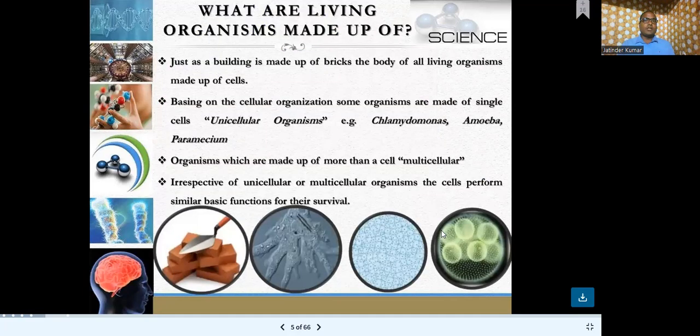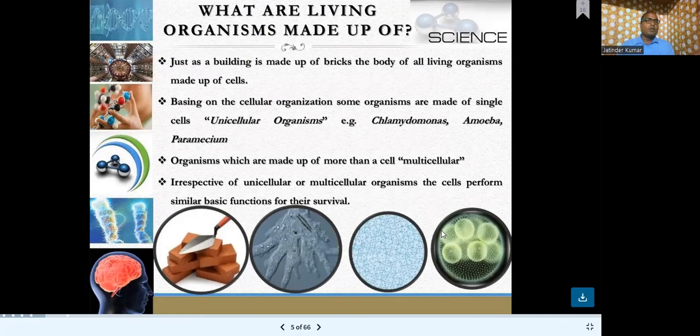So, what are living organisms made up of? It's a question. You all know there are two types of things: living things and non-living things. Living things, which we are going to be concerned with, have life; non-living things do not. Living things grow, divide, multiply, reproduce, and use oxygen and carbon dioxide for their metabolic activity to utilize energy, while non-living things do not have these kinds of properties.